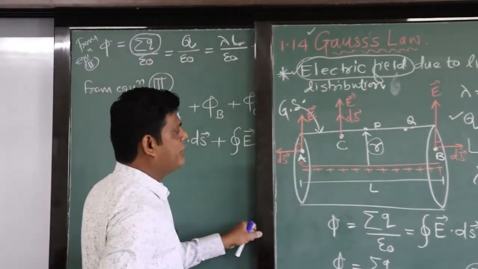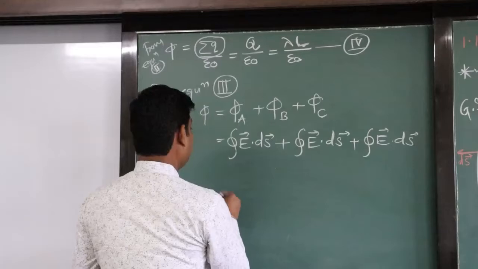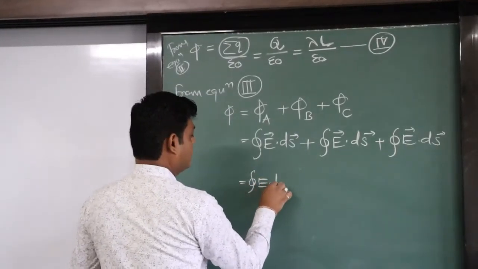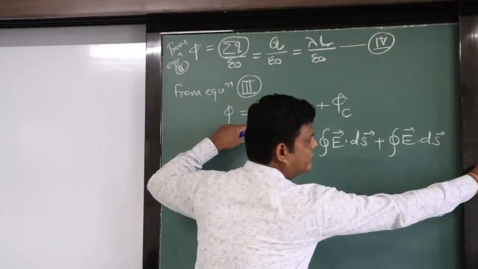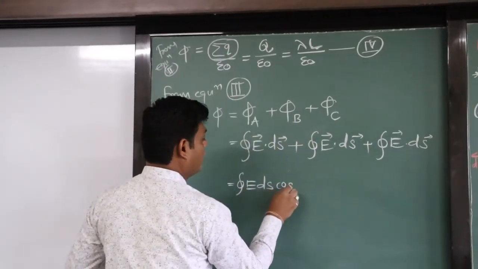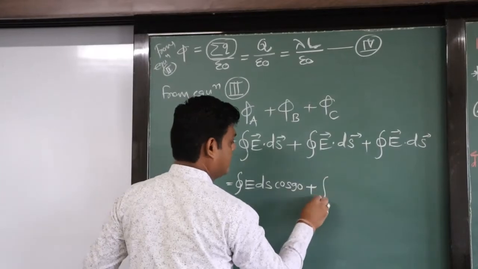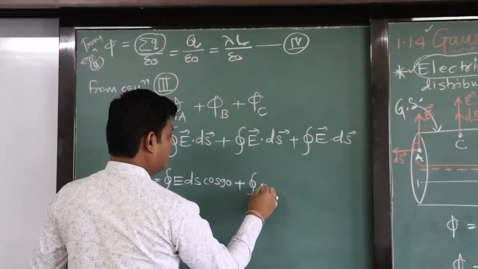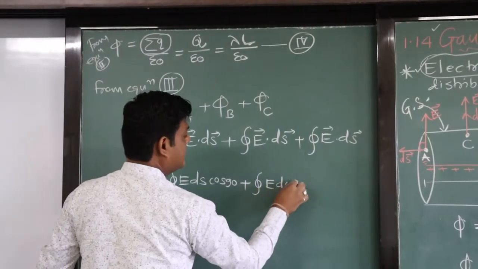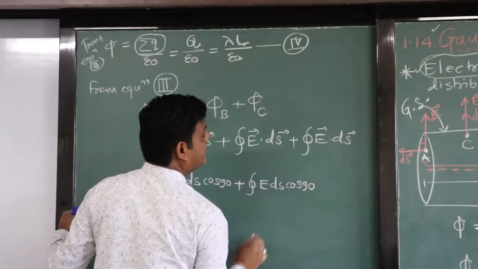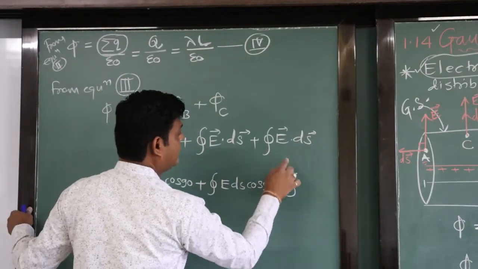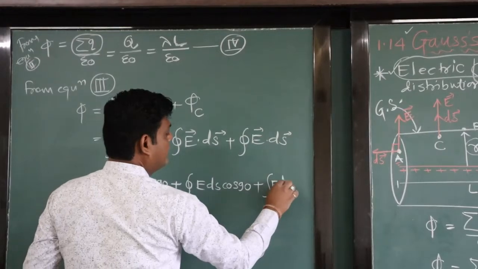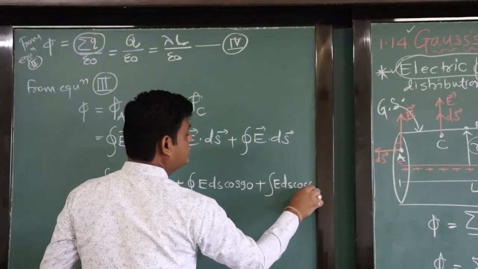So putting all the values, integration E ds for the A, angle is 90 degree, we will put cos 90 plus E dot ds for the B also it is E ds cos 90. For the C surface that is E ds cos 0.